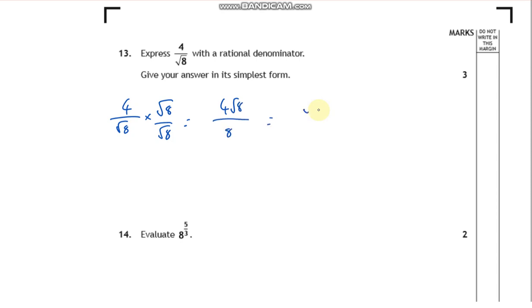So, rational denominator, this has been taken out, but I'll show you it anyway. A rational denominator just means we want to get rid of the surd on the bottom. So to do that, I'm going to multiply the top and the bottom by root 8. By doing that, the root 8 times root 8 just becomes 8, and then all I have to do is simplify. So that's going to be root 8 divided by 2, because they both divide by 4. And then you think, can you make root 8 any simpler? Well, that could be root 4 root 2, and root 4 is the same as 2, so they cancel out. You're just left with root 2.